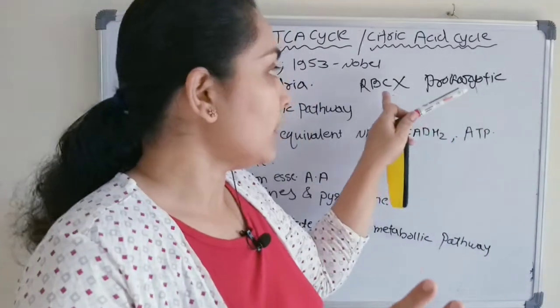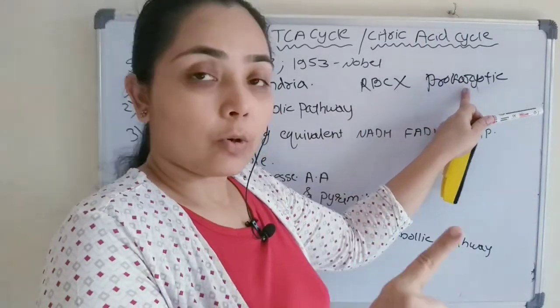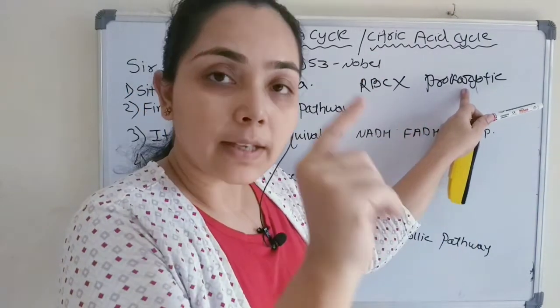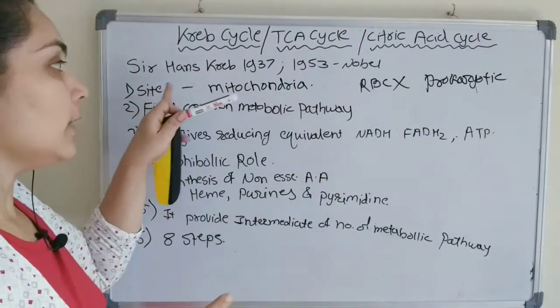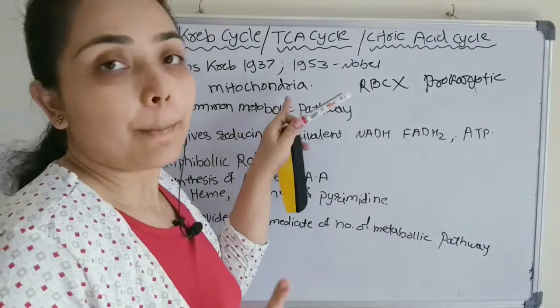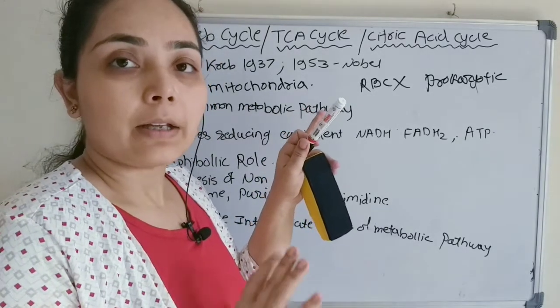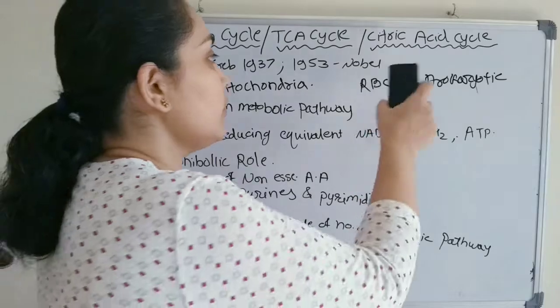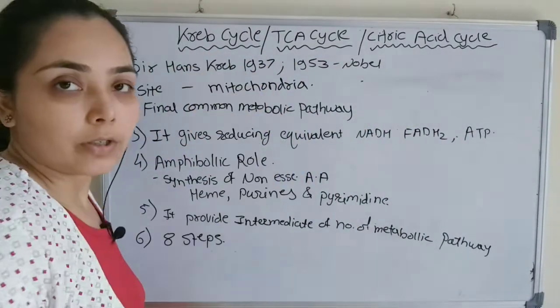Okay, now you got the difference. In the RBC, it takes the anaerobic pathway. In the prokaryotic cell, Krebs cycle takes place in the cytosol. But in most of the eukaryotic cells, the site of Krebs cycle is the mitochondria. Got it? All the enzymes required for Krebs cycle are present in the mitochondria. So we'll just focus on this part, that is mitochondria.